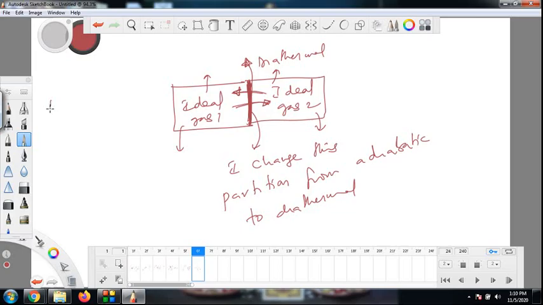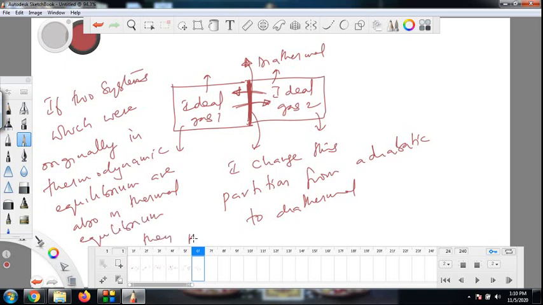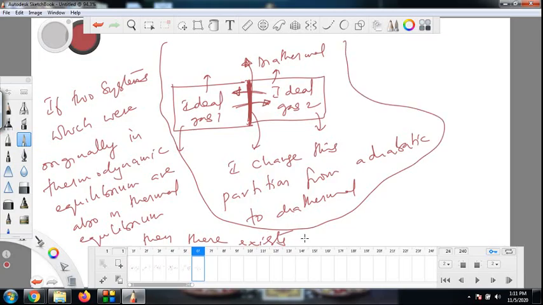So I can say, if two systems which were originally in thermodynamic equilibrium are also in thermal equilibrium, then there exists a scalar called temperature which is the same for both systems.